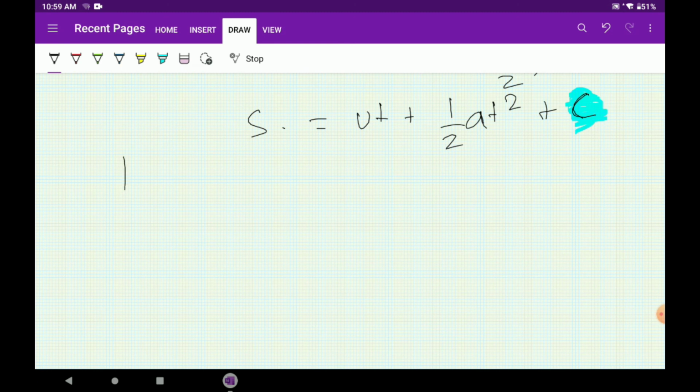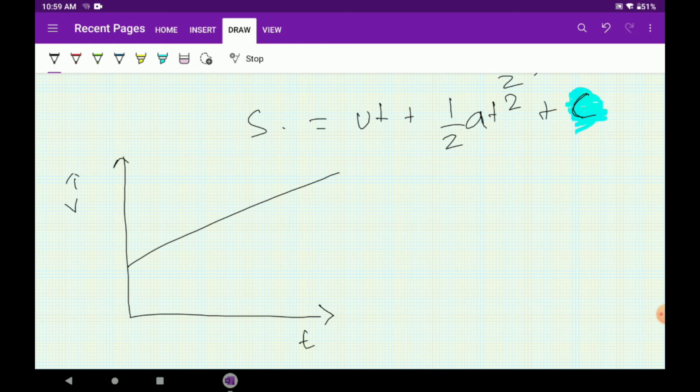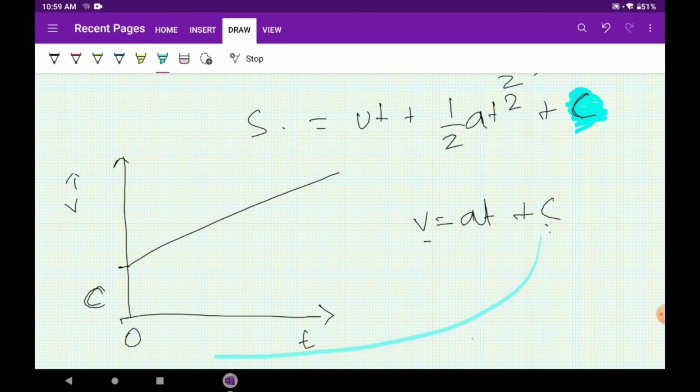The constant of integration plays a part if you have a curve like this. See, this is velocity and this is time. Even at time t equal to 0, there is a velocity, let's say c, here already. So this is the constant of integration. Here v equals u plus at. Here u is forming the constant of integration. u is nothing but the constant of integration every time. v is always v equals at plus c. This c is nothing but the initial velocity which was already there. So these are very interesting concepts.